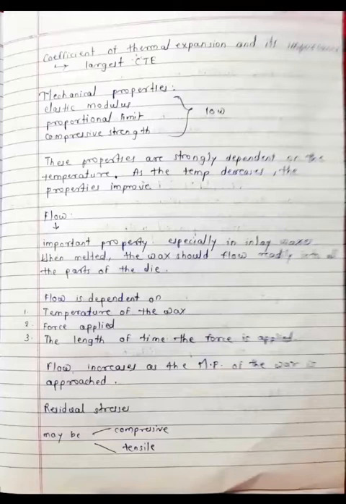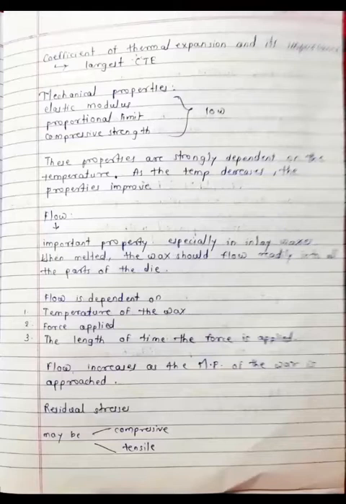Now the flow, an important property, especially in inlay waxes. Flow is very important for inlay waxes. When melted, wax should flow readily into all parts of the die. What is a die? A die is the positive replication of a single tooth. We will insert this wax into the die in the casting procedure.